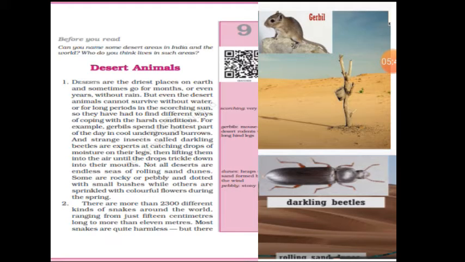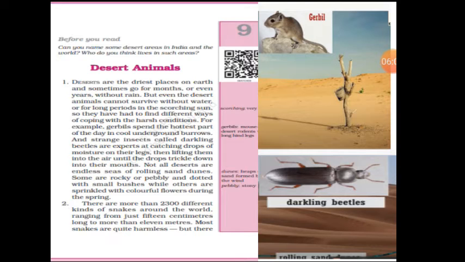Not all deserts are endless seas of rolling sand dunes. Sand dunes means, children, heaps of sand formed by the wind, which is already given in the textbook. Some are rocky or pebbly and dotted with small bushes, while others are sprinkled with colored flowers during the spring. Sprinkled means scattered.